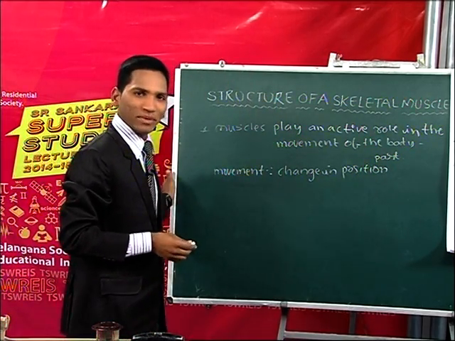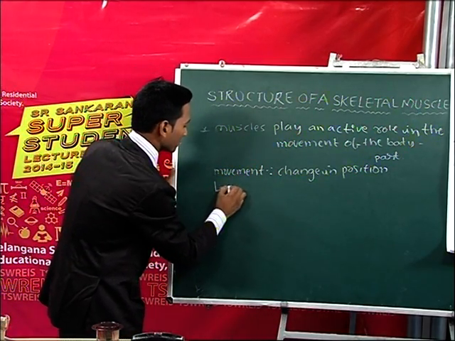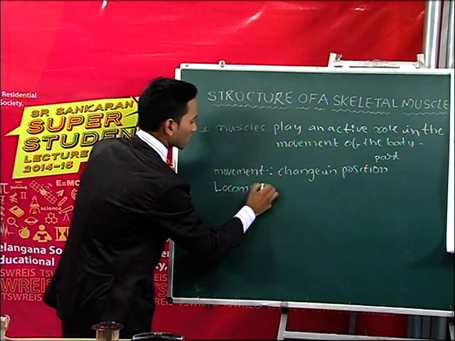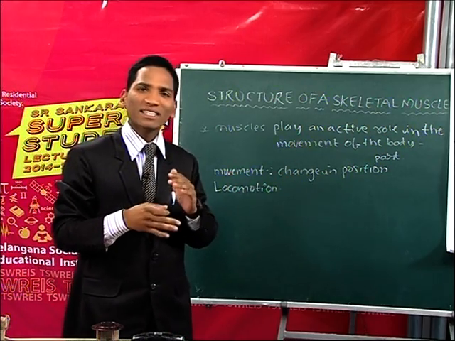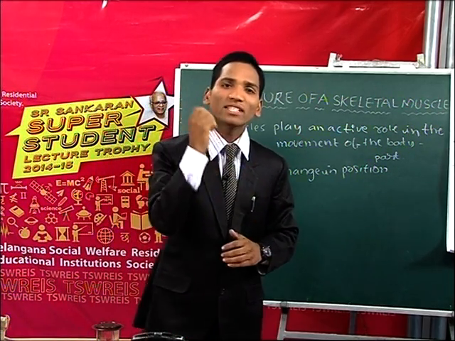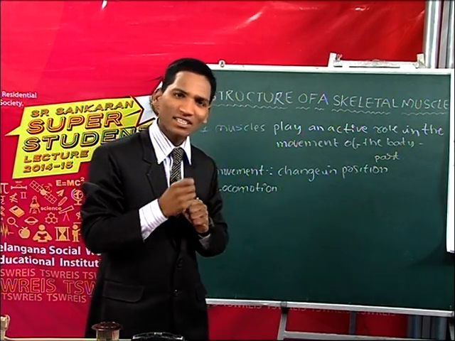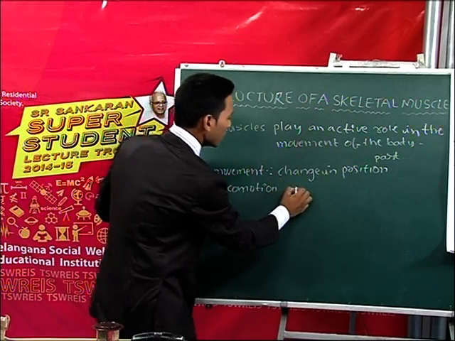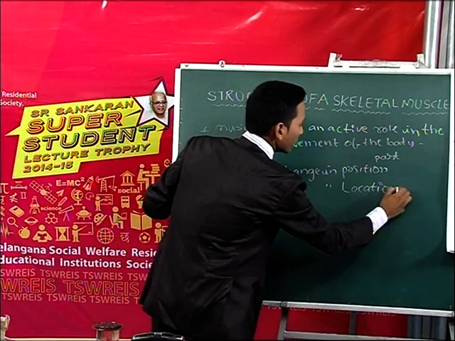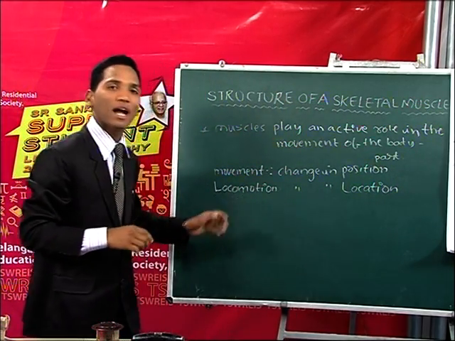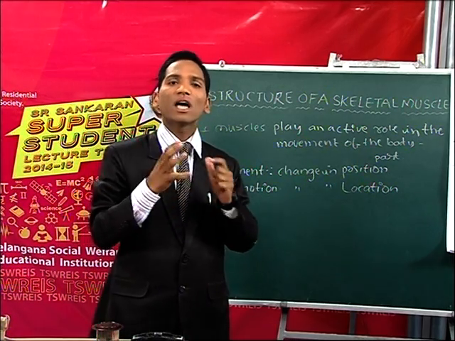And what is meant by locomotion? Let us discuss locomotion. Locomotion is nothing but change in a place or a location. Simply we can say change in location is called as locomotion. And there are several organs which help in the movement.